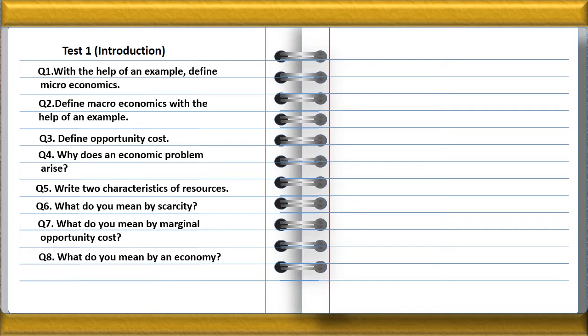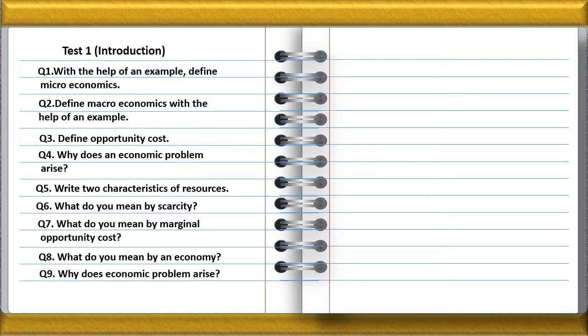Next question, what do you mean by economy? It is the system or the organization which controls production, consumption, and distribution so that the country can grow prosperous. It is called economy. Example, American economy, Indian economy, and so on.